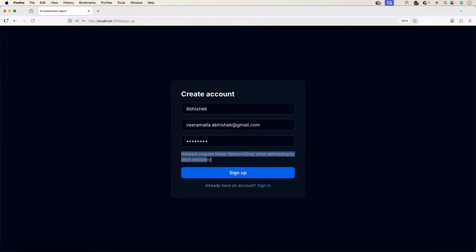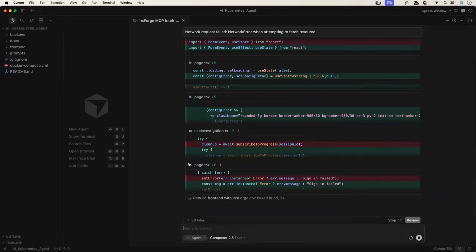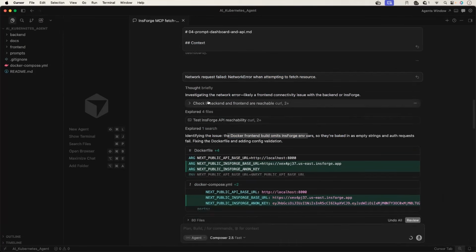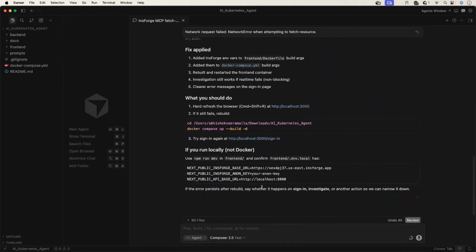It says network request failed, network error when attempting to fetch resource. Probably there is something missing or there is some issue with front end and back end integration. Not a problem. Let's provide the same error. Looks like it found the issue. So it says identifying the issue. The Docker front end build omits the InSforge environment variables, and it is also working towards fixing this issue for us. Great. So now the issue is fixed.